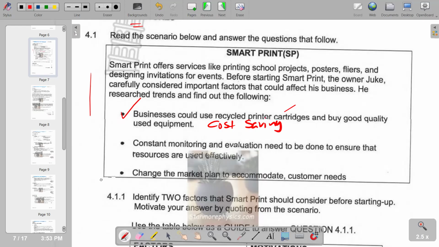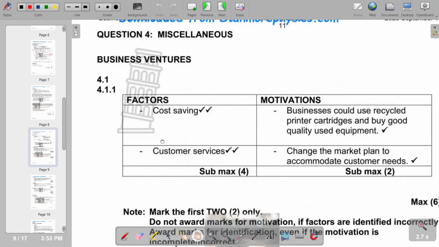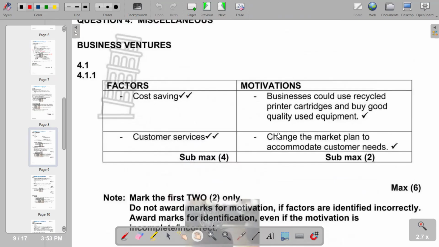Then, if you come to this point, it is change the market plan to accommodate customer needs. So, obviously, this is in terms of trying to fulfill the customer needs, and this is customer service as a factor. So basically, this is what we have on that part. It is mentioned in the other section where we have cost saving, customer service, and the motivation on the other side. So this is what we have.